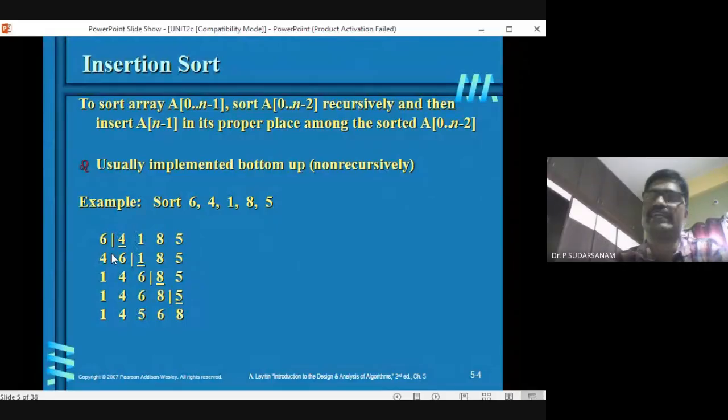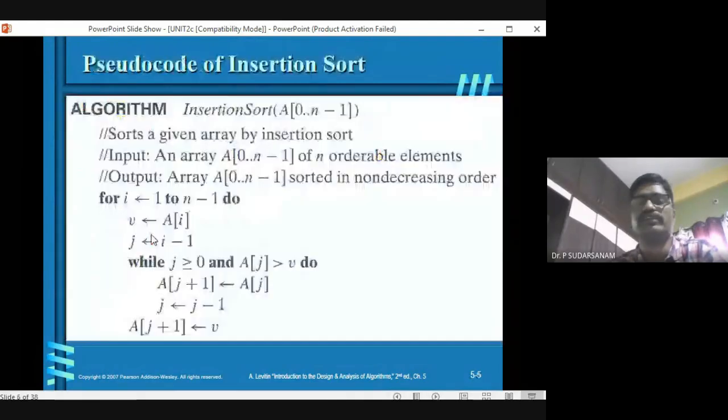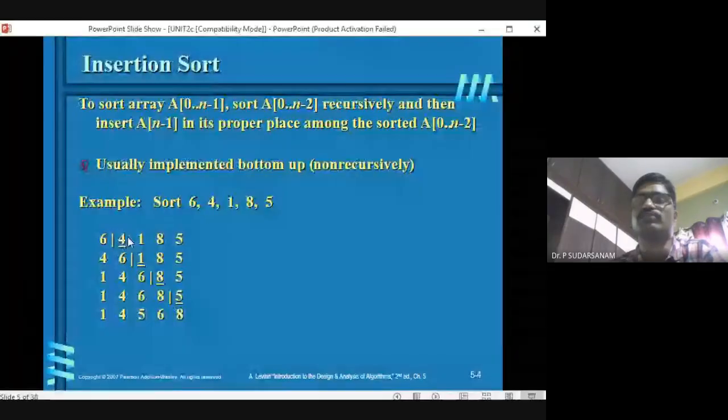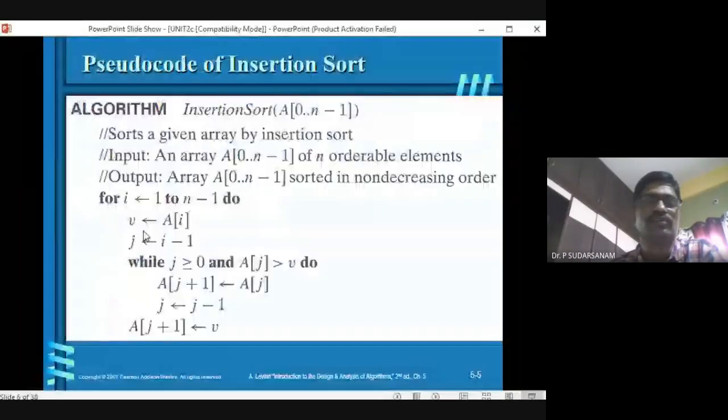Before the second element, one element is there that is already sorted. So this statement, how to write it? You don't have any problem now. Now what you have to do is assign this value to one variable name. This is nothing but a of I location, and v is equal to a of I. So that's what this one, v of a of I. So now this is nothing but I.